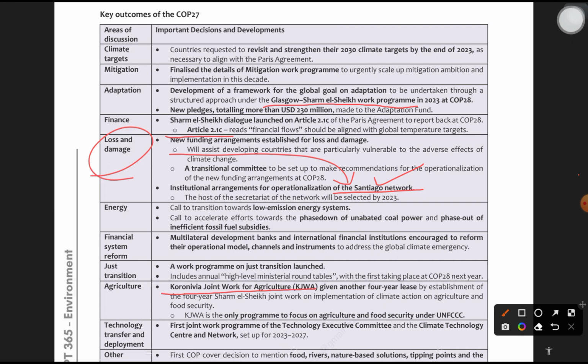Okay, nothing more. Moving forward, what is the Koronivia Joint Work on Agriculture? It is the only program to focus on agriculture and food security under UNFCCC. I think you have understood the importance of this statement. That's it.